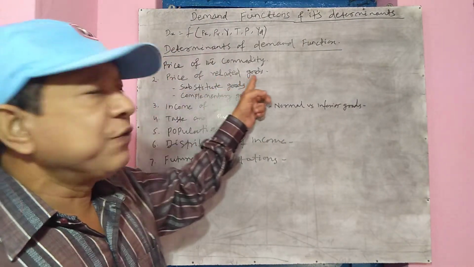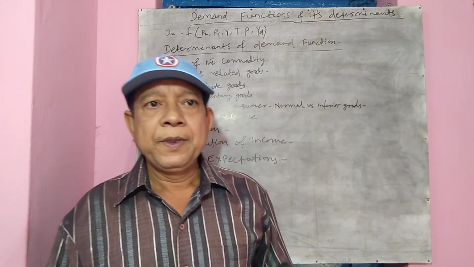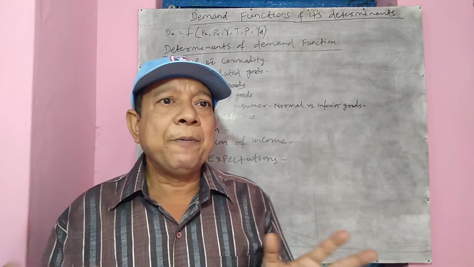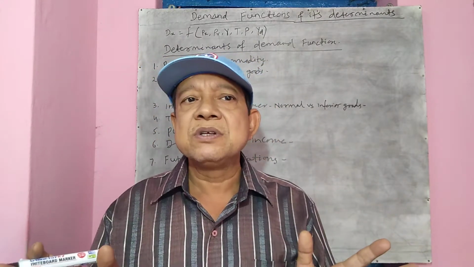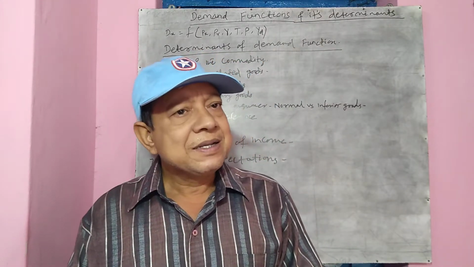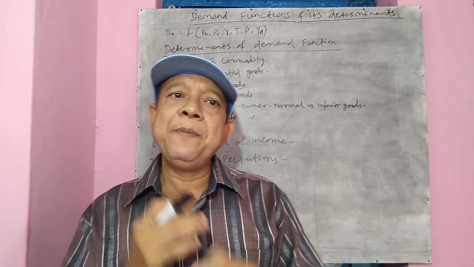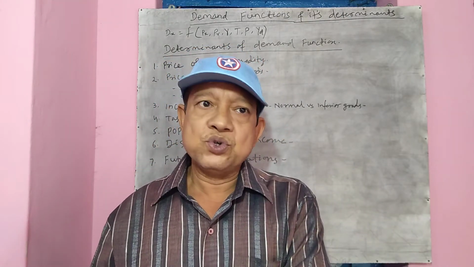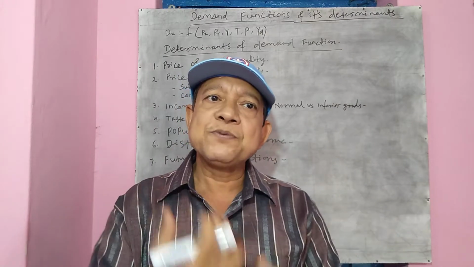Second is price of related goods. Price of related goods very well affects, very well influences the demand function. That is, related goods means it may be either substitute goods or complementary goods. Take the example of substitute goods.